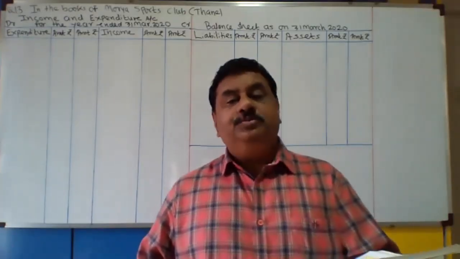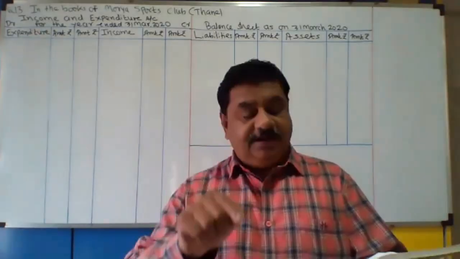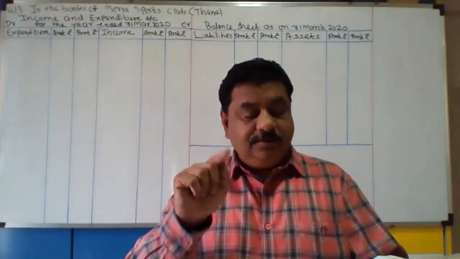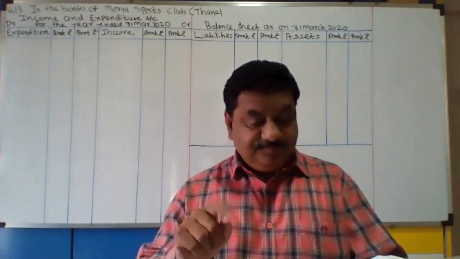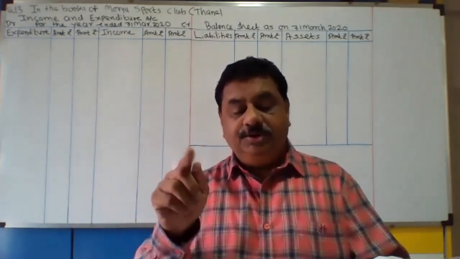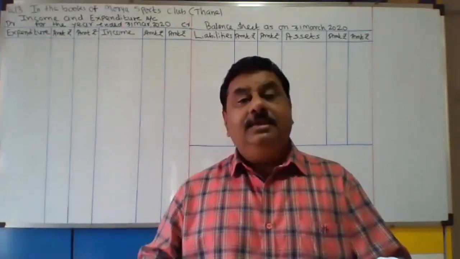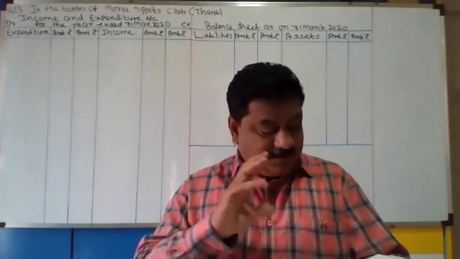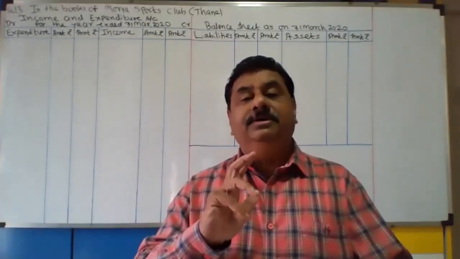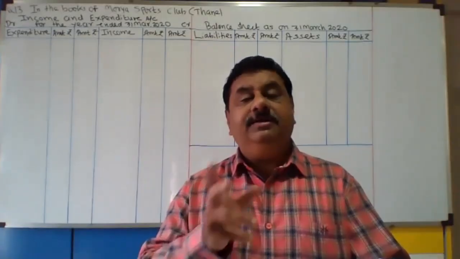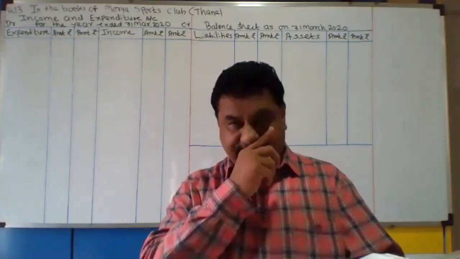Now you are supposed to put a tick marking in the receipt side to subscription, locker rent, and in the payment side, insurance premium. Because these are outstandings and the advance paid in the last year for current year.